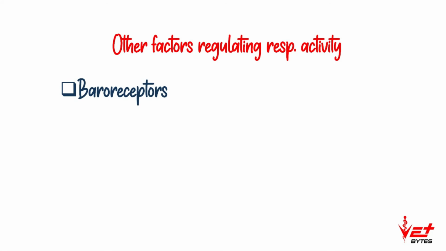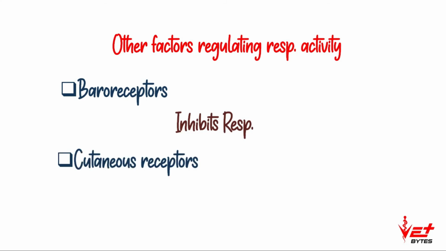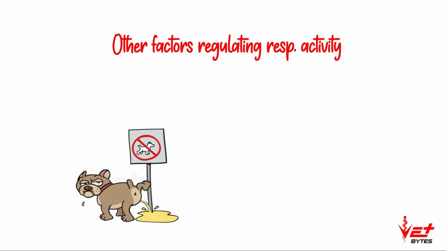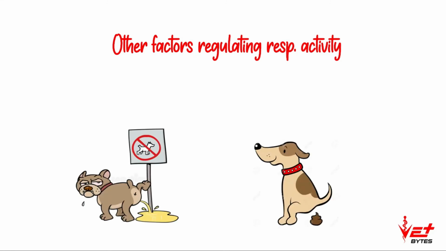Baroreceptors. These are responsible for maintaining the blood pressure. It indirectly inhibits the respiration. And cutaneous receptors are the receptors present in the skin. Once they are activated, they stimulate the respiration. So rubbing the skin using a towel or tapping the face stimulates the respiration. And during activities like urination, defecation and parturition, there will be a voluntary inhibition of respiration.